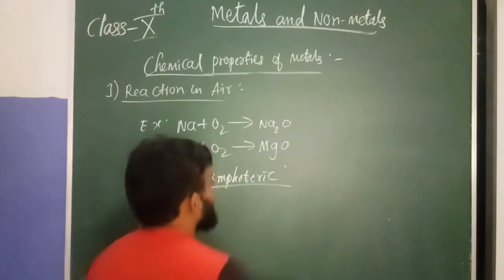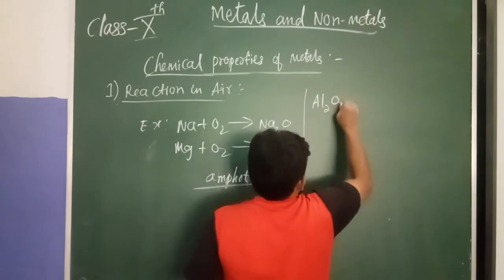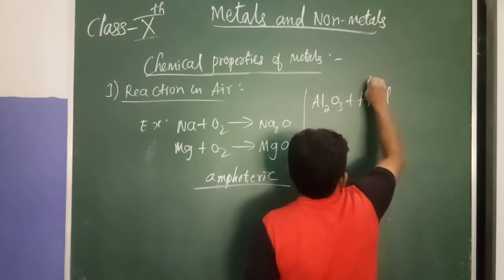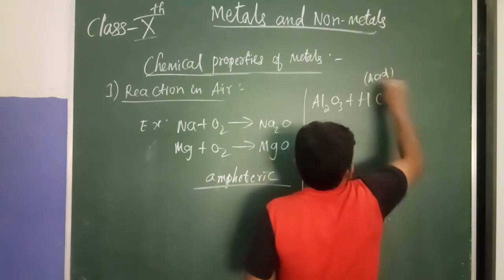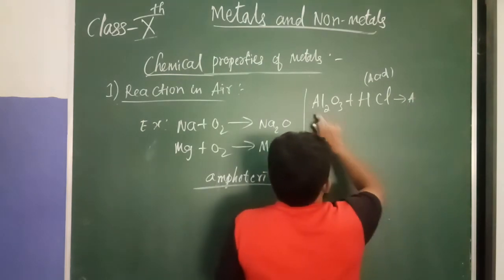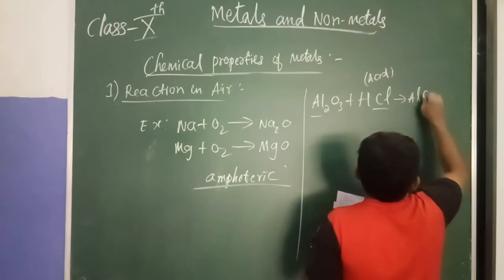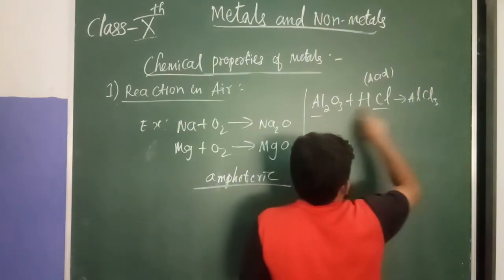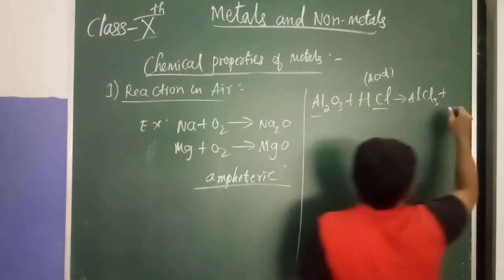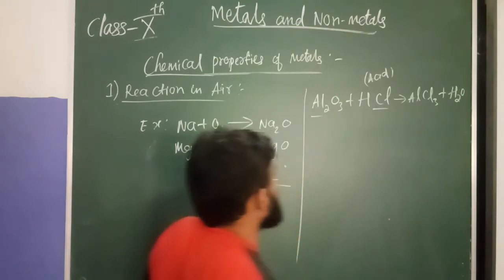Listen. Aluminum oxide plus HCl. HCl is an acid, right? And what does it form? Aluminum chloride, AlCl3, plus H2O. Here we get water, 2 Al2O3 plus 6 HCl giving 2 AlCl3 plus 3 H2O. That is, it reacts with the acid.